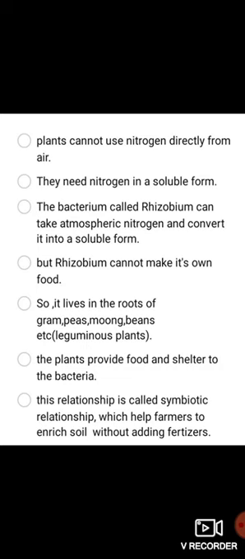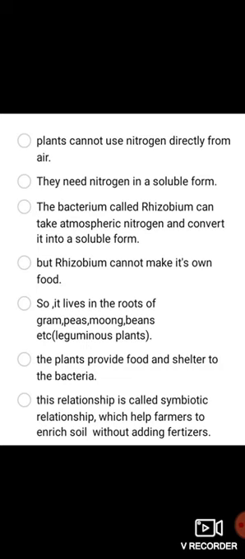But this rhizobium cannot make its own food. So when they are growing in a plant, the plant will provide food to this rhizobium. In return, rhizobium will help in fixing atmospheric nitrogen into the soluble form in which the plant can absorb.